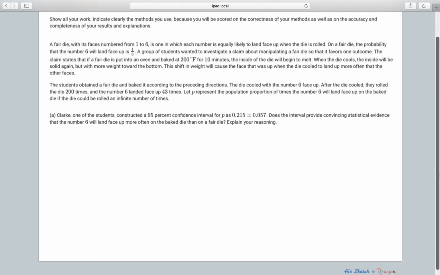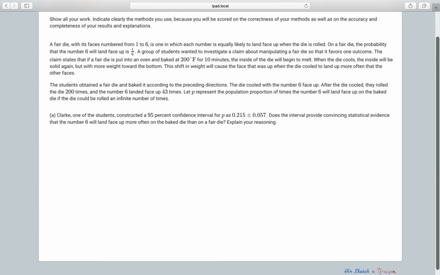Then when it cools, the inside will be solid again, but weighed more towards the bottom. This shift in weight will cause the face that was up when the die was cooled to land up more often than the other faces. The students obtain a fair die and bake it according to the preceding directions. The die cooled with the number 6 face up. After the die cooled, they rolled the die 200 times, and the number 6 landed face up 43 times.